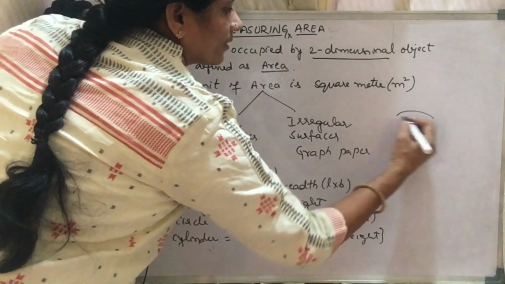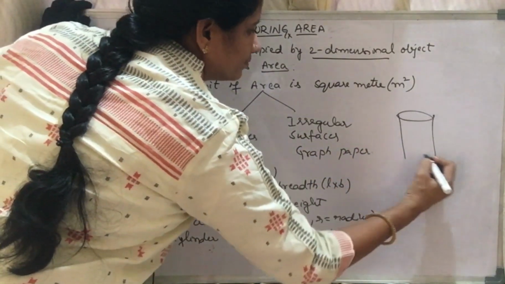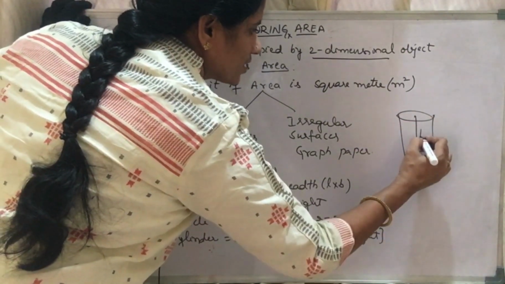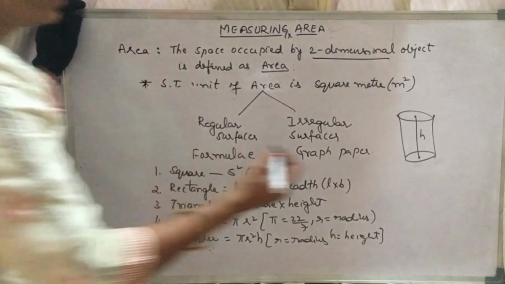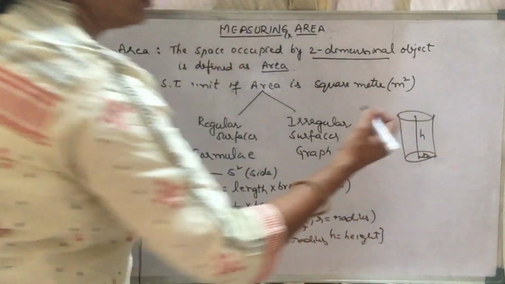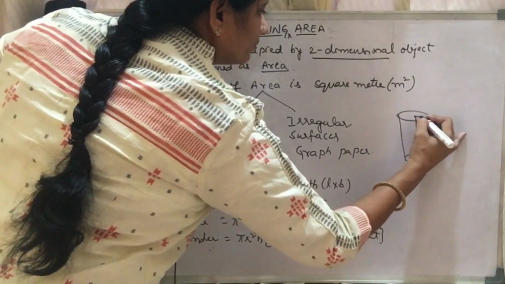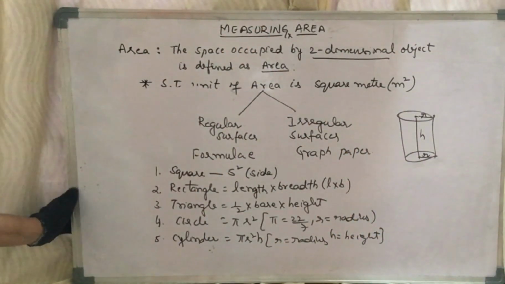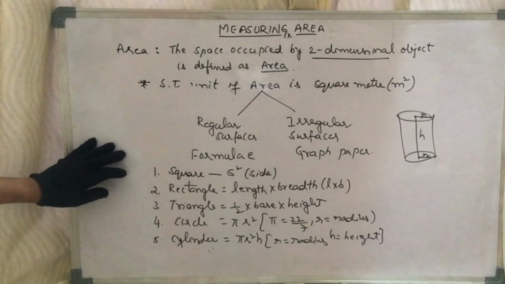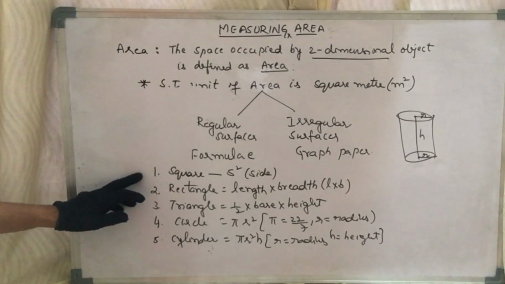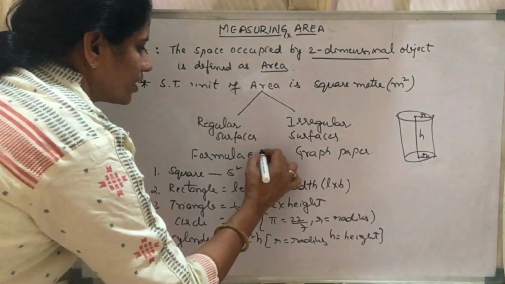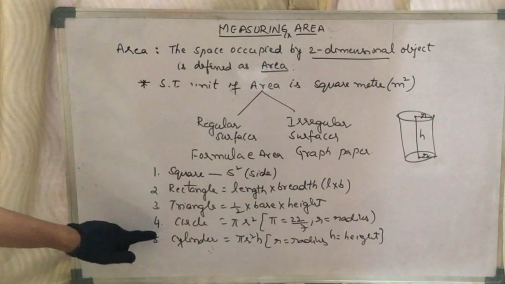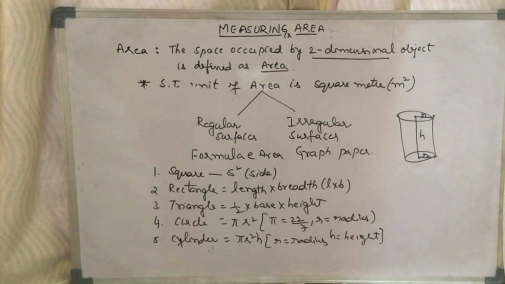Suppose if you take a cylinder, this is a cylinder, this distance is nothing but the height of the cylinder, and this is the radius r, this distance is r. So, these are all the formulas which you will be studying in class 7: the area of a square, area of a rectangle, area of a triangle, area of a circle, area of a cylinder.